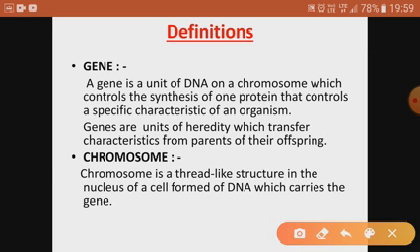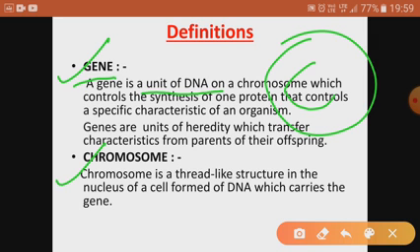Now next, first of all, there should be a clear concept about the different terms which are very important, like genes. Gene is the unit of DNA on the chromosome. For example, this is the cell, and in the cell you have got the nucleus. Nucleus has the genetic material called chromosomes.